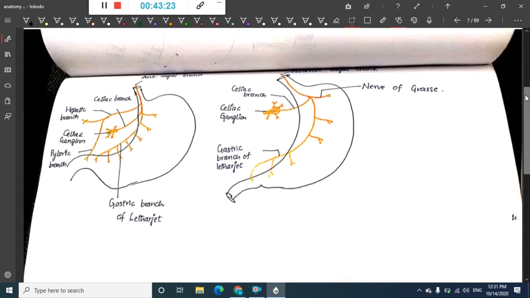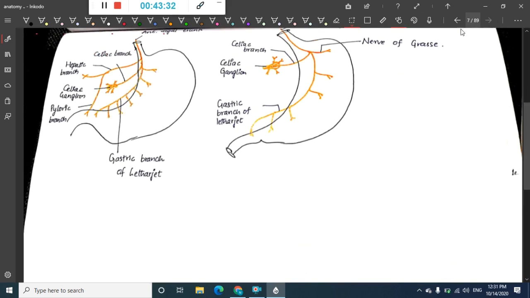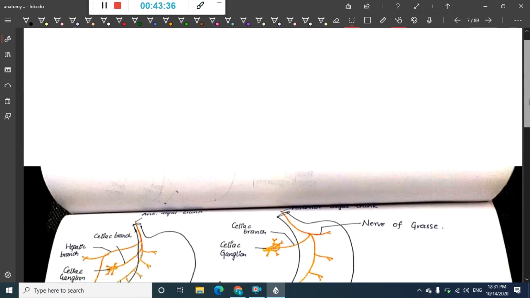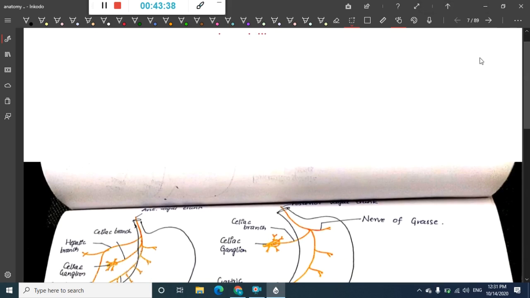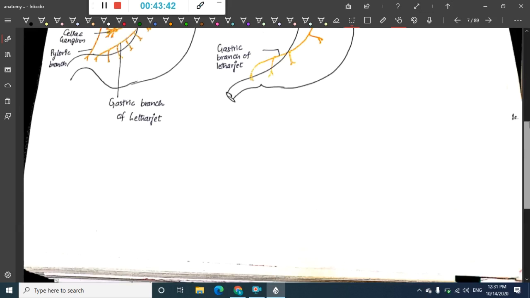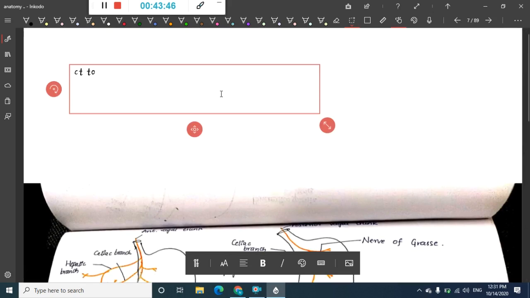Then we have the nerve supply of the stomach.